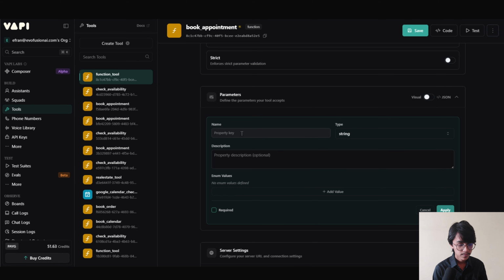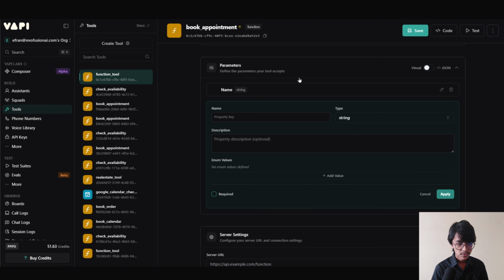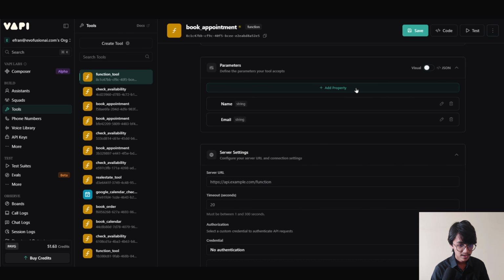I'm gonna call it name. Its description is the name of the customer. Now click on apply. Now click on add property. It is to send off the email of the customer, so I'm gonna call it email. Its description is the email of the customer. Now click on apply. Now we are going to add another property.